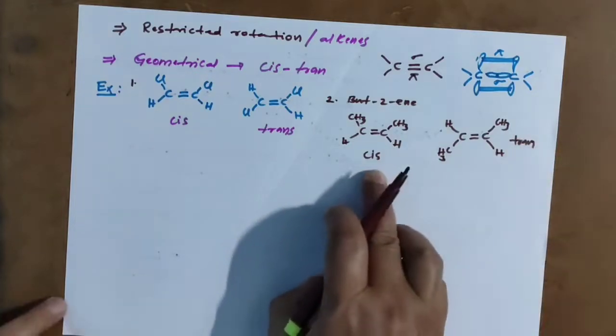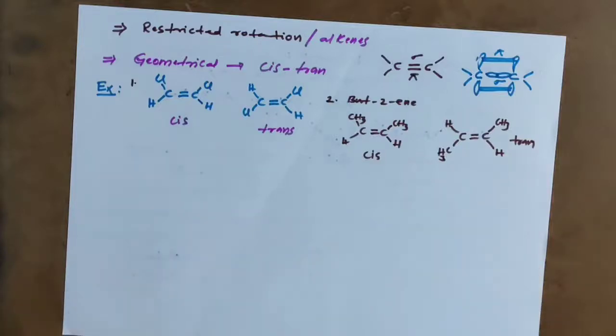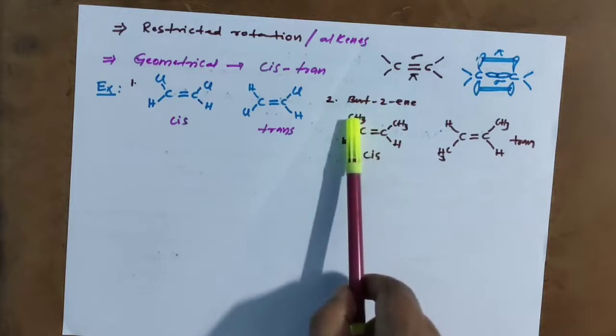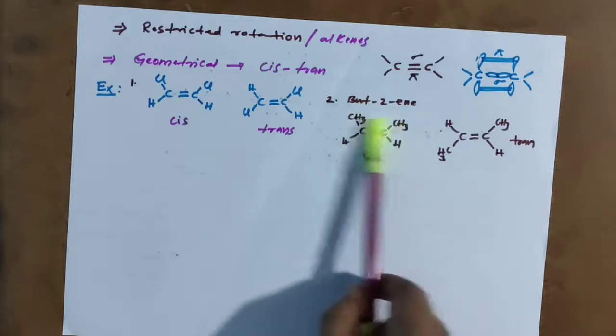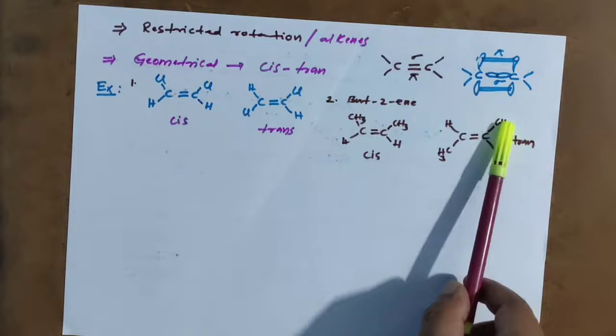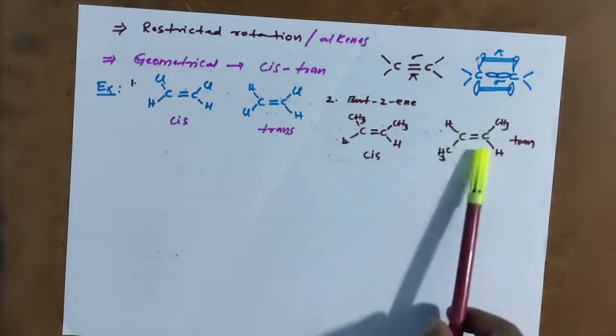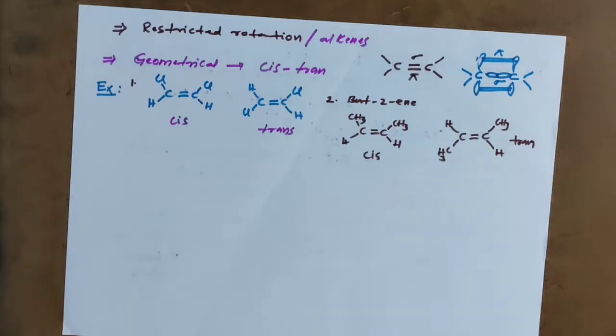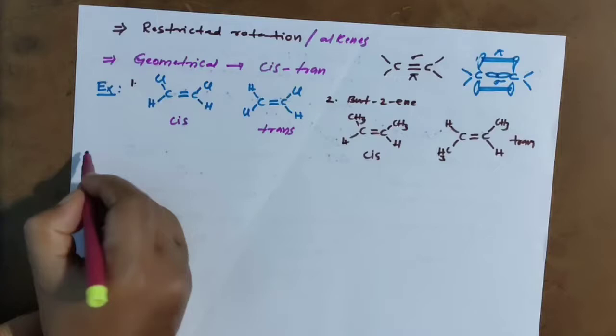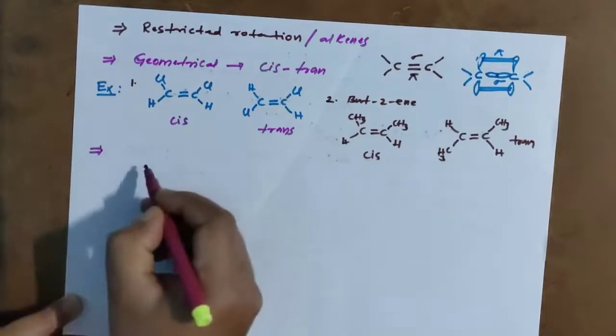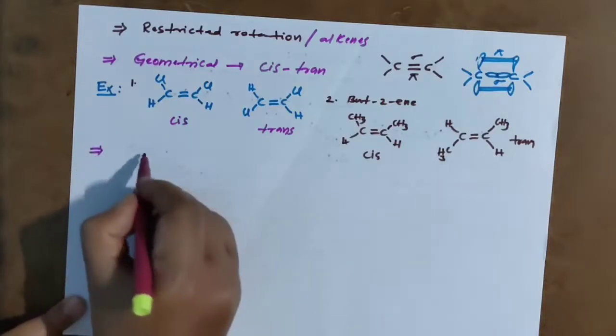Cis but-2-ene, trans but-2-ene. The two methyl groups are in the same plane in cis, and in opposite planes in trans. This is how cis and trans isomerism can be explained in geometrical isomerism.